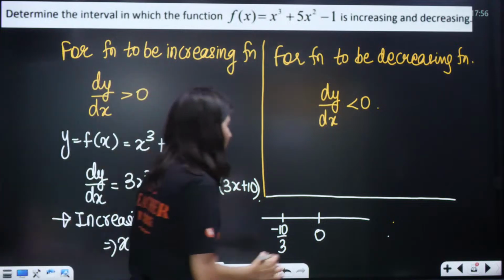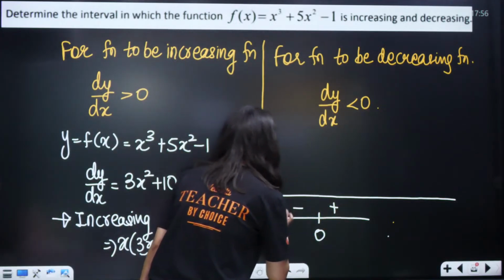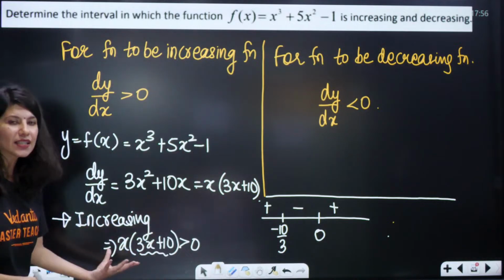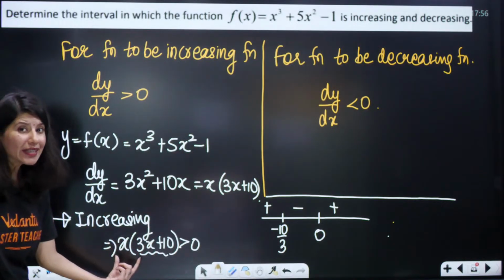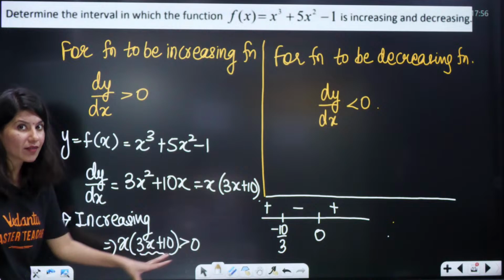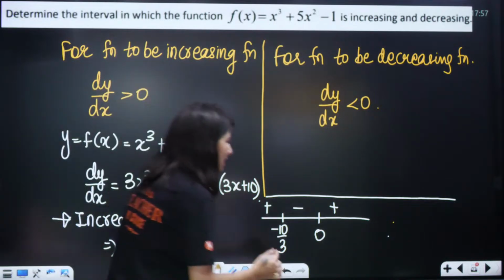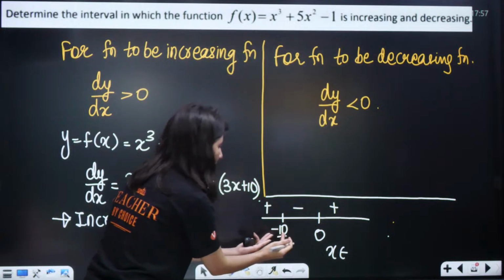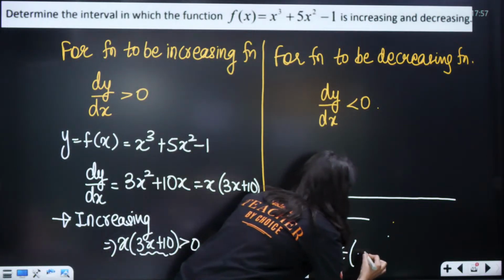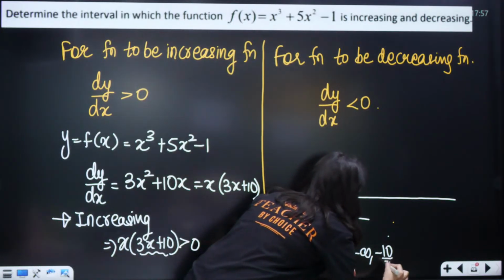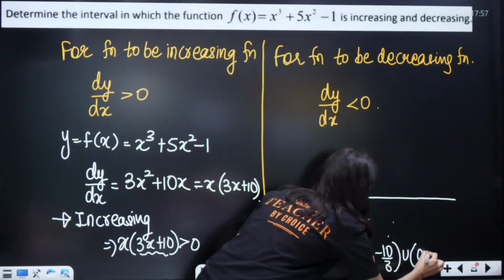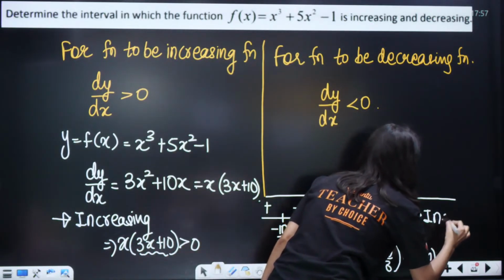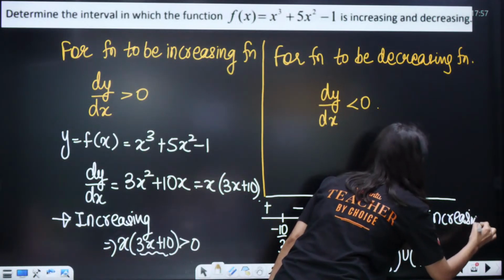Okay. And now plus, minus, plus. In this region, you put any number which is greater than 0, say x equals 1. The moment you put x equals 1, the left hand side becomes positive. That's what we want, right? So your answer will be x belongs to minus infinity to minus 10 by 3 union 0 to infinity. This is the interval for the increasing function, my dear student.